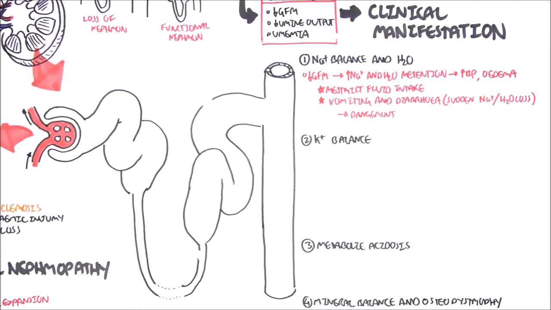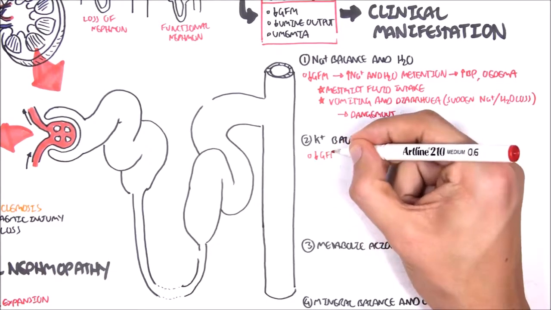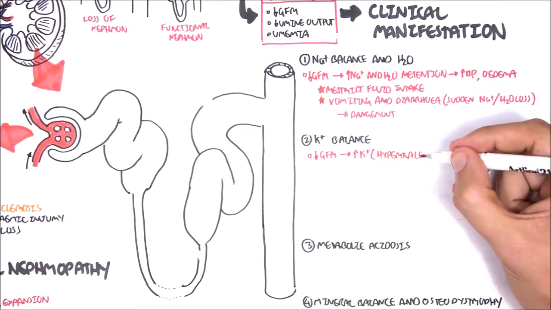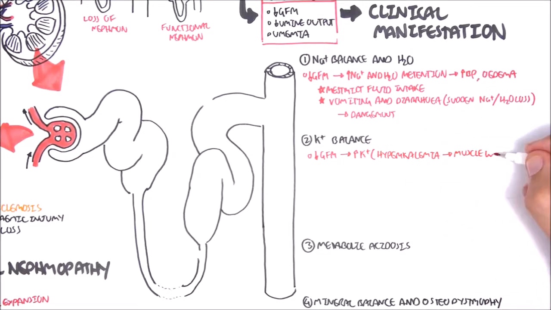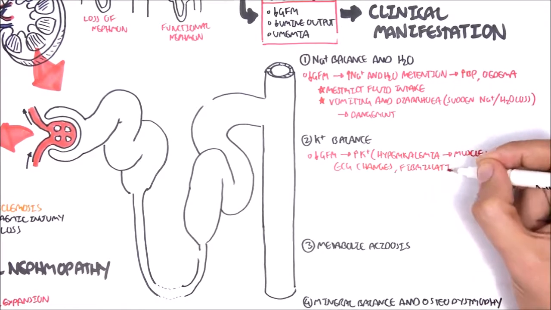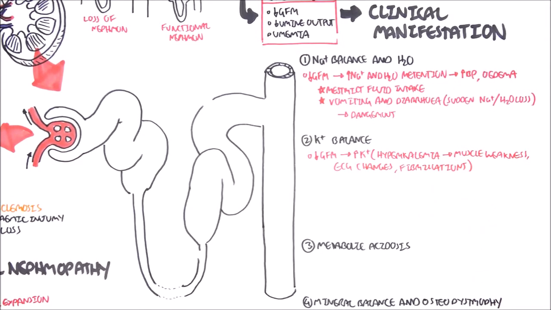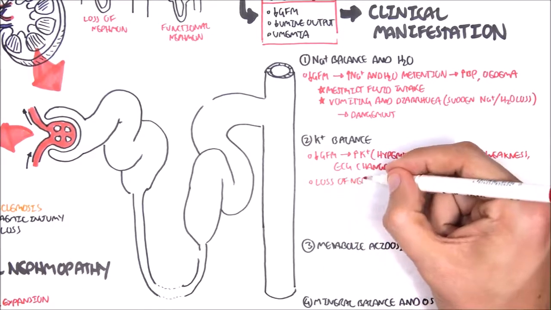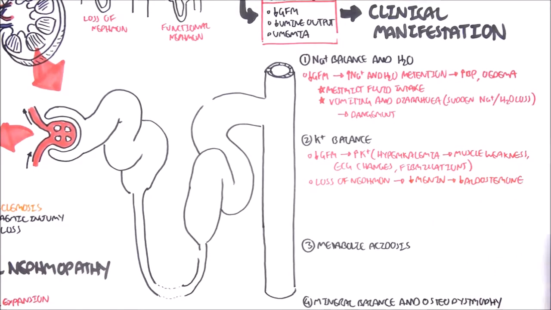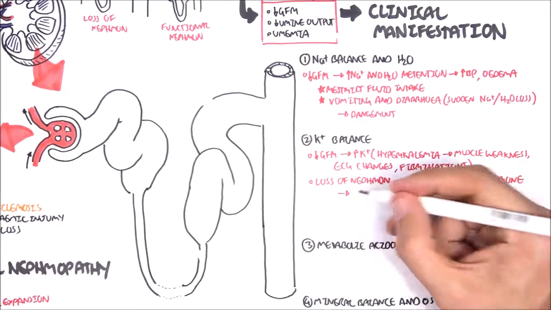Next, potassium balance. So again, a decrease in GFR leads to an increase in potassium retention. This causes hyperkalemia, which can result in muscle weakness, ECG changes, and fibrillations. It is important to note that the loss of nephrons leads to a decrease in renin production as well, which leads to a decrease in aldosterone.